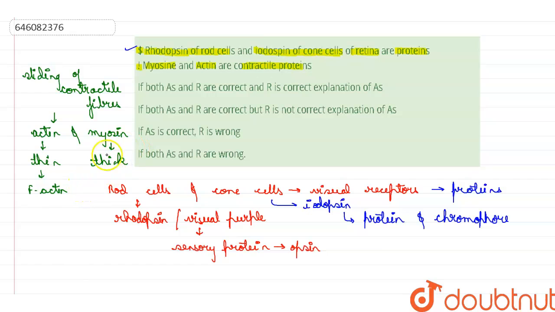And this myosin is made up of meromyosin, and they both are contractile proteins. So this reason is also correct, but the reason is not the correct explanation of the assertion as to why rhodopsin of the rod cell and iodopsin of the cone cell are proteins. So the reason and assertion are correct, but the reason is not the correct explanation of the assertion. So we will mark option 2 as the correct option for our question.